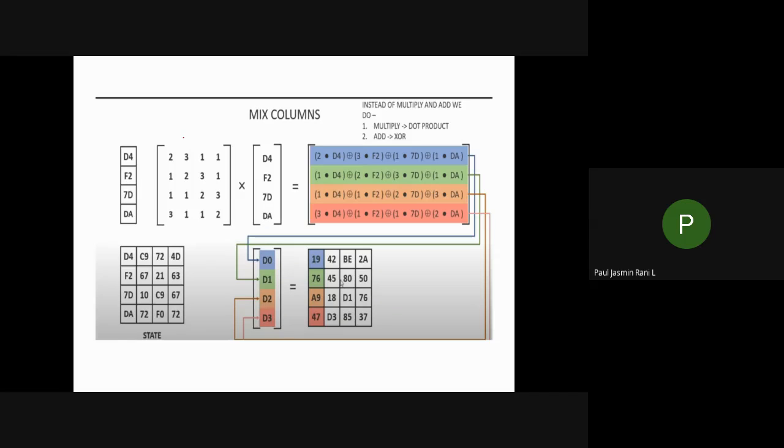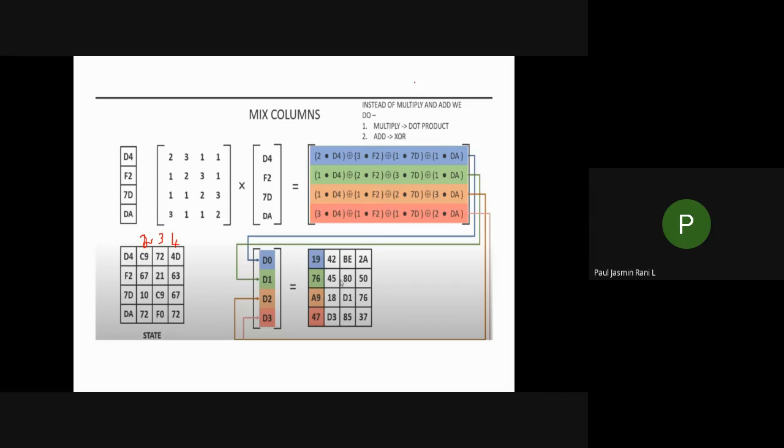This is also a predefined one. So you have to multiply with this one, and you'll get a new value 19 76 A9 47. Similarly, you have to do it for the C9 column, that is the second column, then the third column, and fourth column. So you have to do it like this.